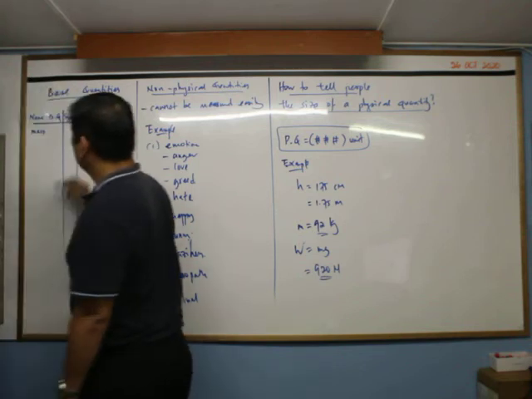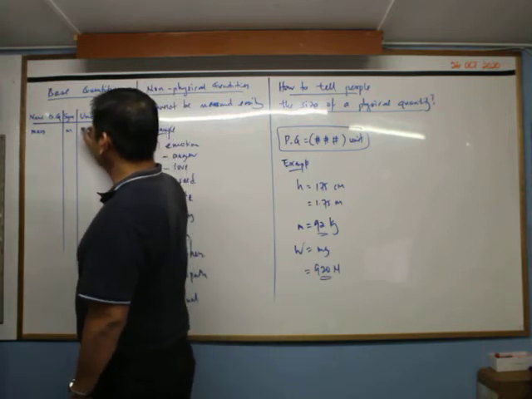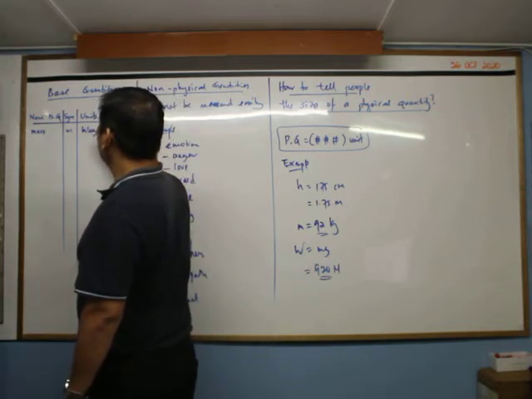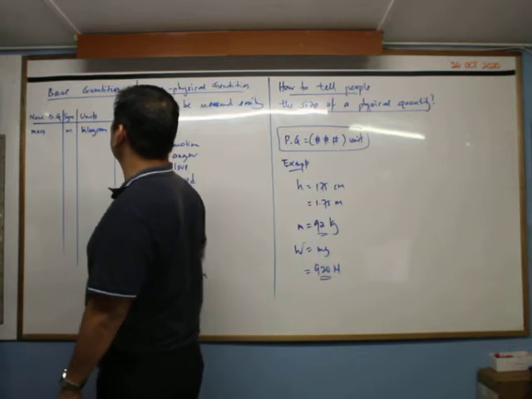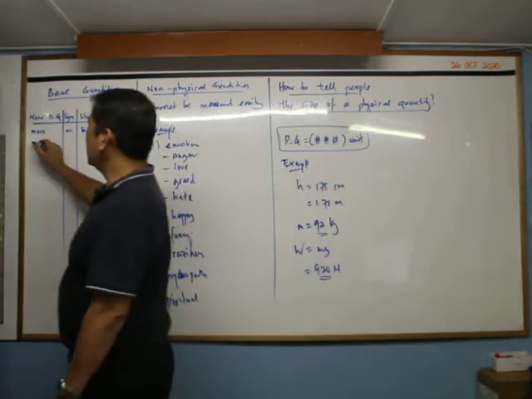Our first one is the mass. The mass symbol is M, and then the unit will be kilogram, and the symbol for the unit will be kg. The next one is length.